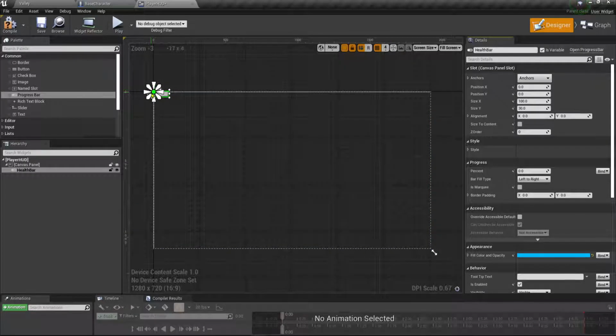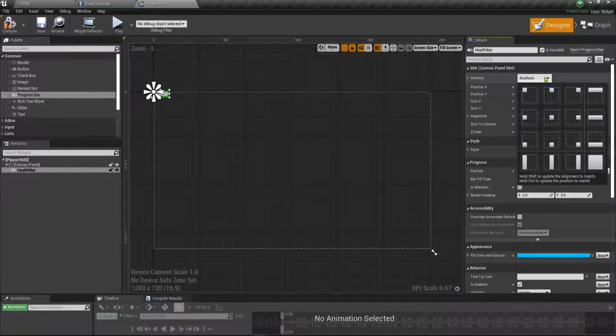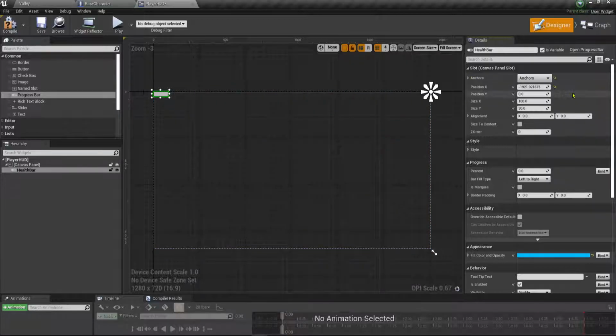This is very important that you set these correctly. Otherwise, your stuff in your HUD may just either be off the screen completely or it may just be in a random location and you don't understand why. So this is what this is. And the way you set an anchor point is you go up here where it says anchors, and we're going to anchor this to the top right.